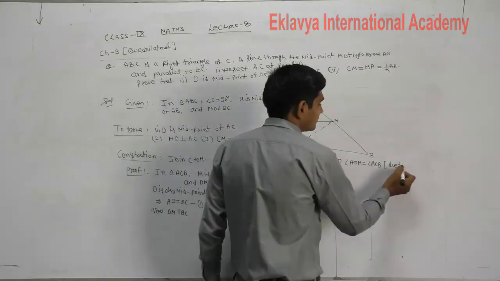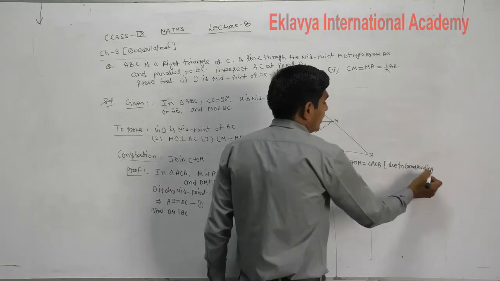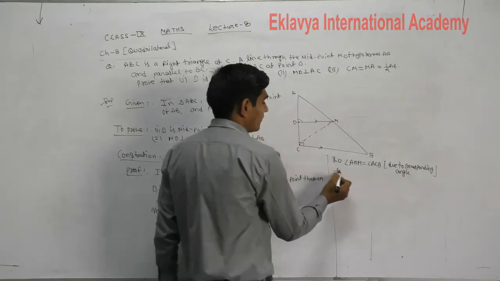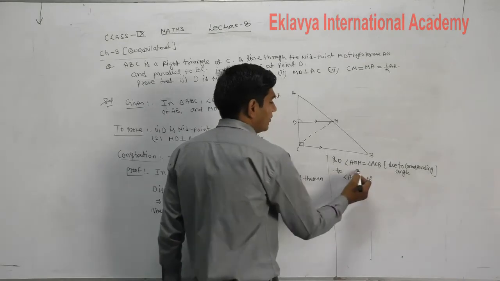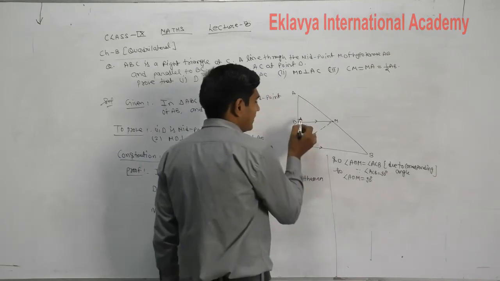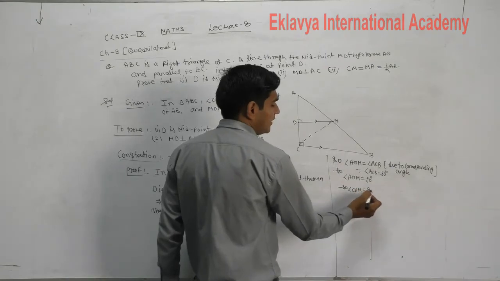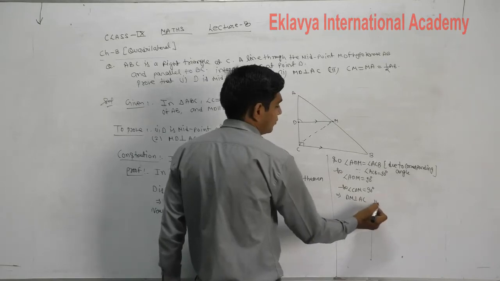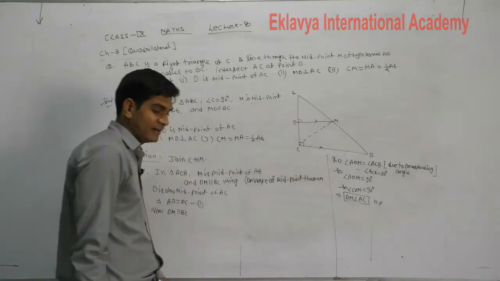Due to corresponding angles. So is angle ADM 90 degrees or not? Because angle ACB is already given as 90. If that angle is 90, then angle CDM is also 90. So here, what did we prove? DM is perpendicular to AC. The second part is proved. That angle is also 90 and that angle is also 90.